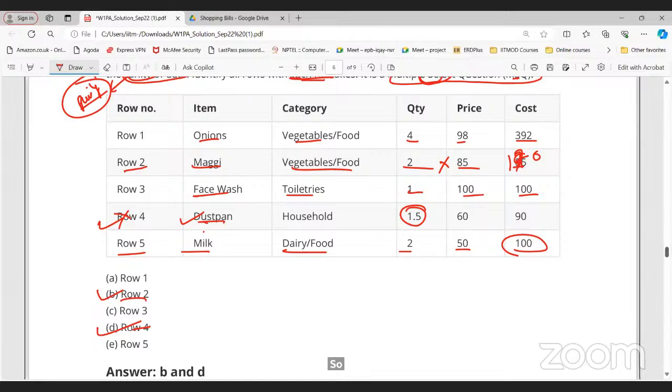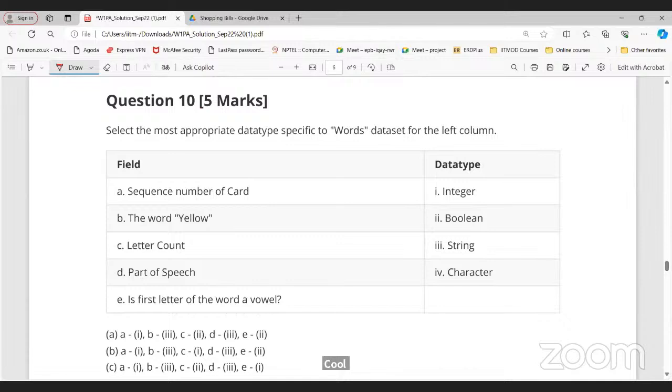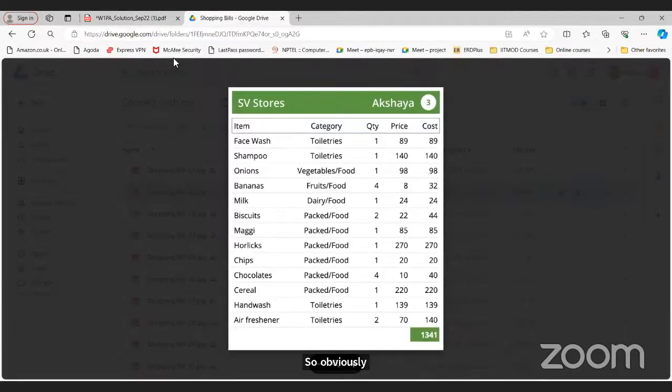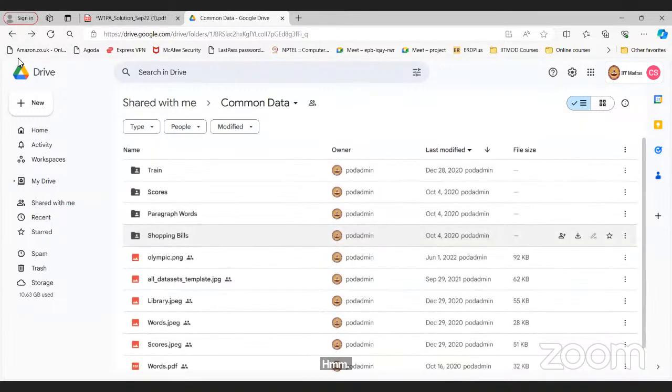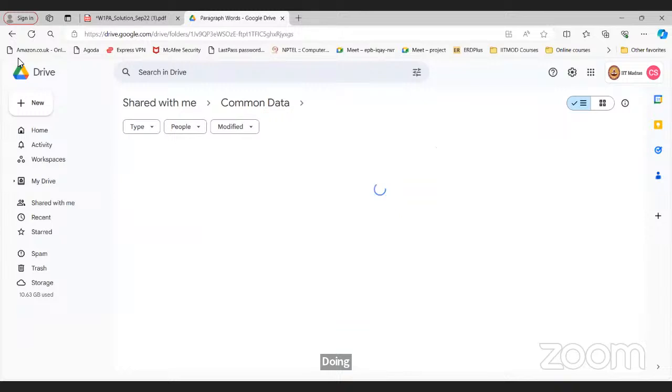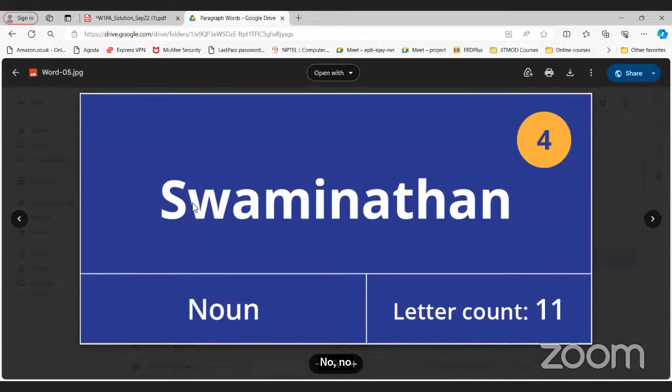Anyone, any doubt? Simple question. Okay. Great. Now similar to question number 9, we have question number 10. This is based on the words data set. Let's look at the words first. So this is the word data set. I have a word, then I have a part of speech, I have nouns, then for the question I have letter from count.